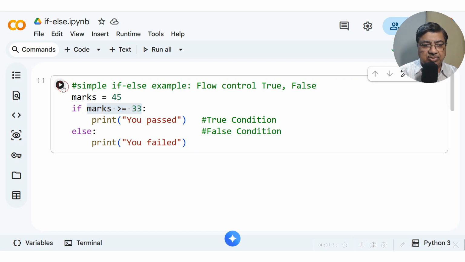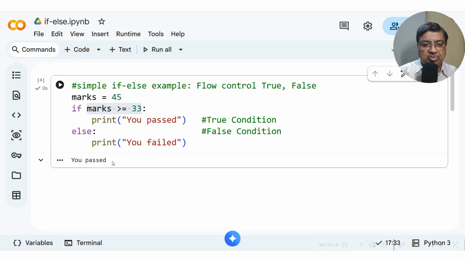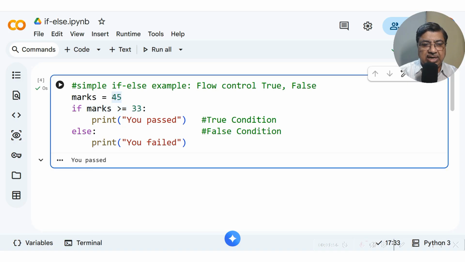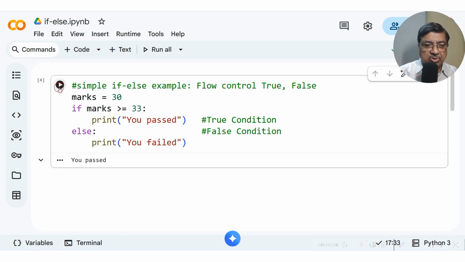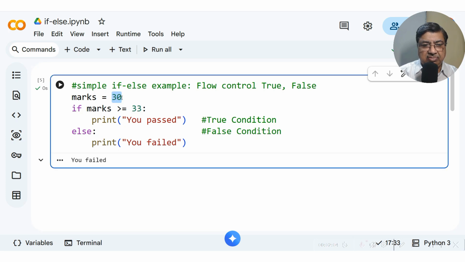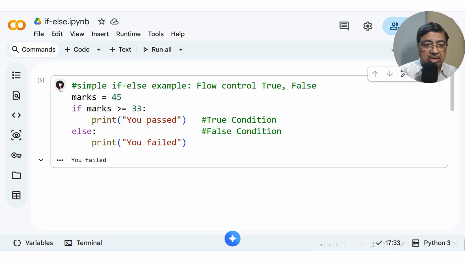Let us run this code. Very simple. You passed. Suppose I give a very low value, say 30. So you failed. We must always check such if conditions with both cases, where the true condition is enabled or the false condition is enabled. Remember that. So I'll again change it to say 45. Then it will be you passed.